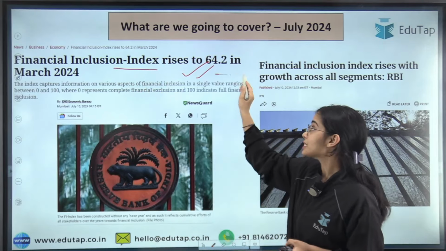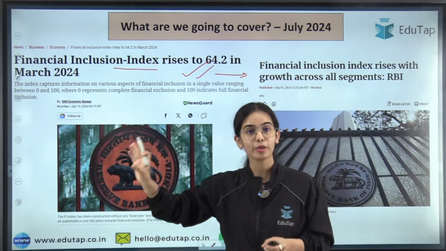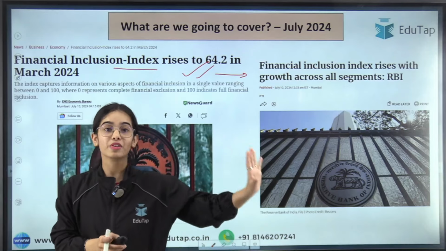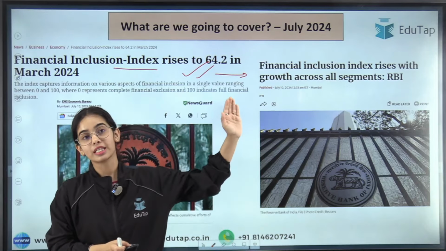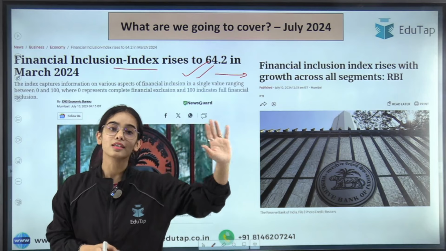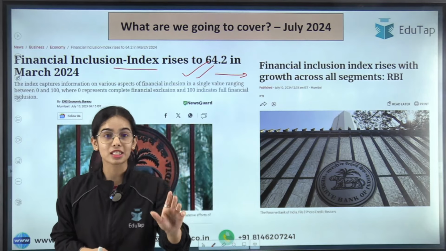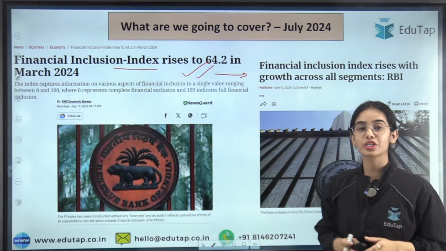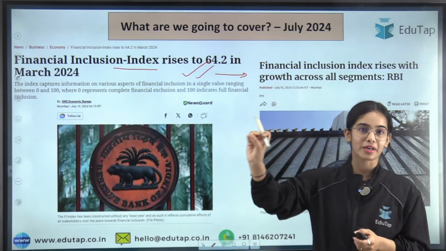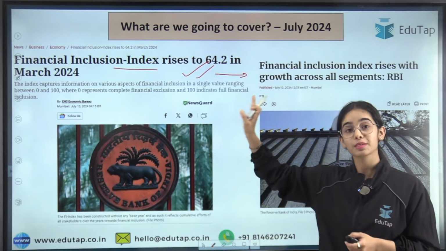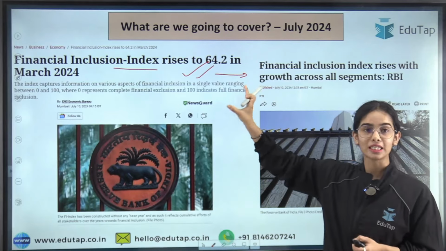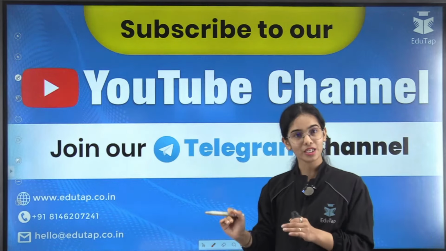Now, this is very important from the RBI Grade B objective and descriptive point of view, as well as in the NABARD Grade A. In the previous year, the Financial Inclusion Index was directly asked in Phase 2 of the examination, in the descriptive part of the NABARD Grade A. So you can understand that this index is very important from the NABARD Grade A perspective also, and it is important from the SEBI Grade A perspective also. So we are going to have an in-depth understanding of the Financial Inclusion Index.